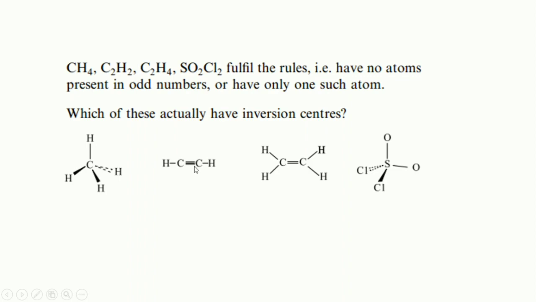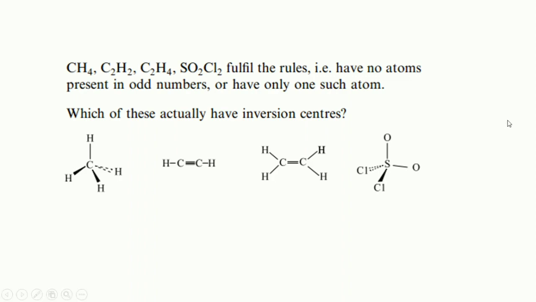If we talk about ethyne, C2H2, this is the central point of the molecule, and if we travel to the left side of the molecule, we find a hydrogen atom, while from the middle point opposite to the right side of the molecule there is again the same atom. So there is an inversion center in ethyne. In the third molecule there is also an inversion center. Here there is hydrogen over there, and on the opposite side we can also find the same atom. So an inversion center is found.